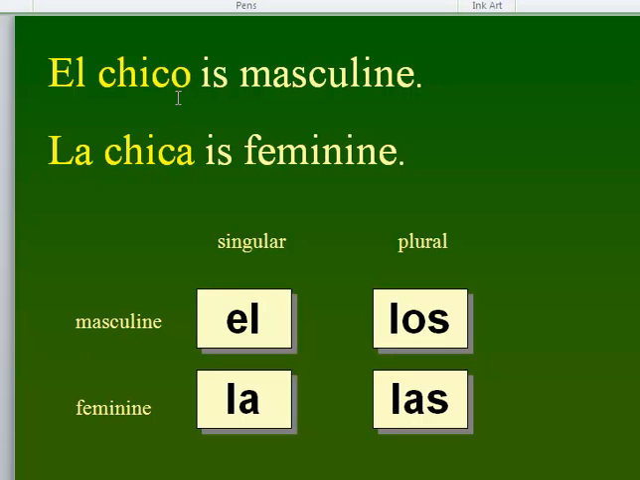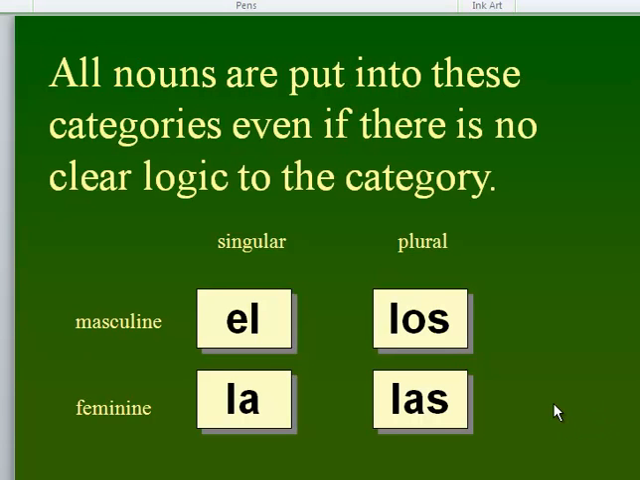For example, el chico is masculine, but la chica is feminine. El chico because it ends in an O, and la chica because it ends in an A. And el is the definite article for chico, and la is the definite article for chica.